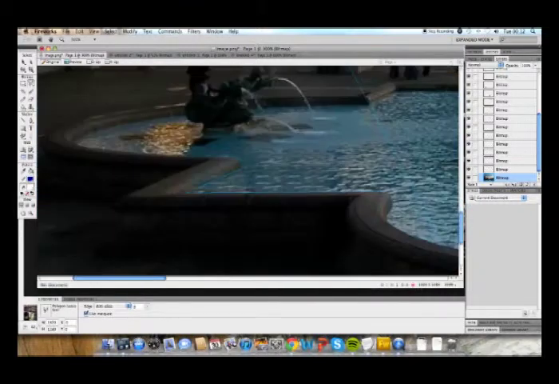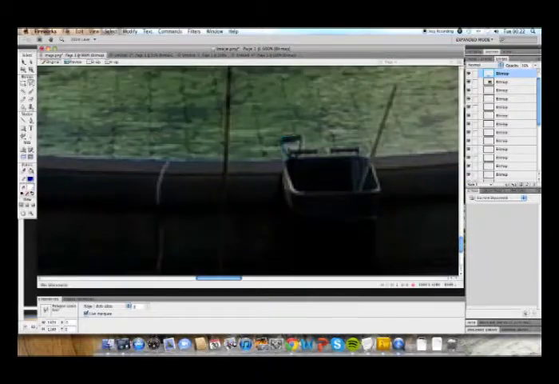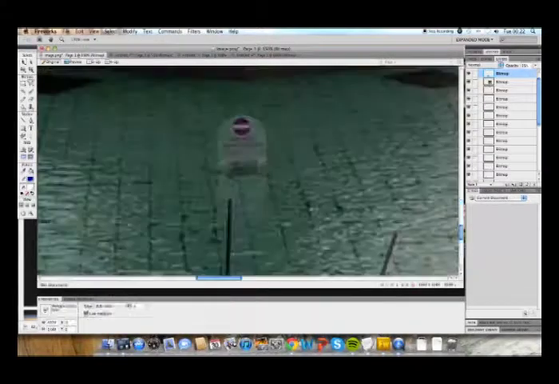The next step was to make the fountain look murky and abandoned. I did this by making the water green and adding algae and other objects.